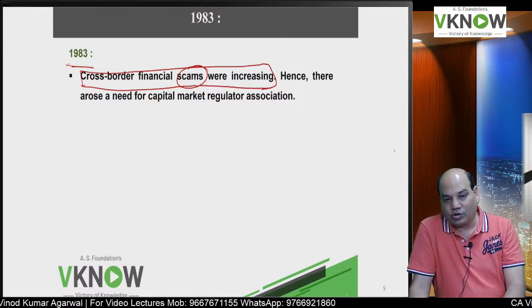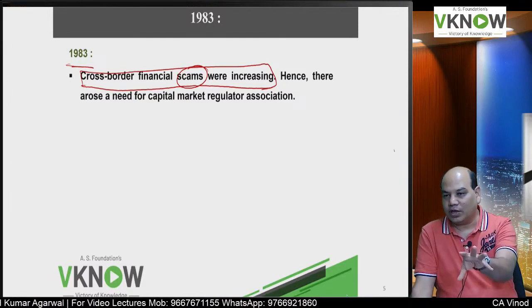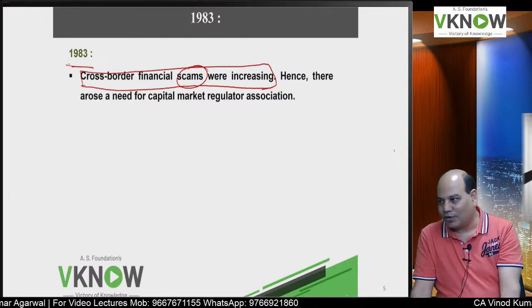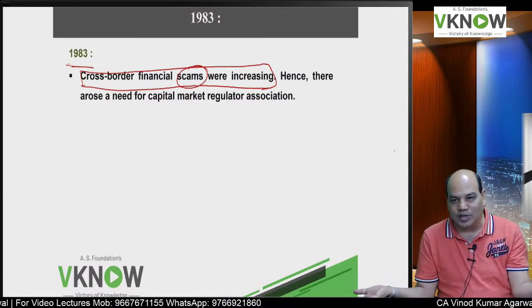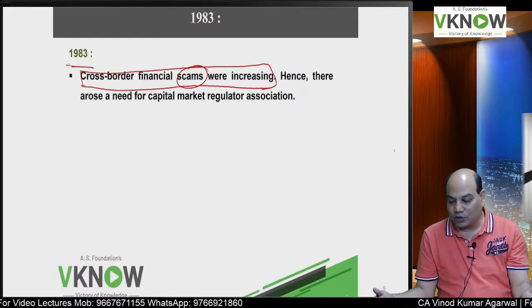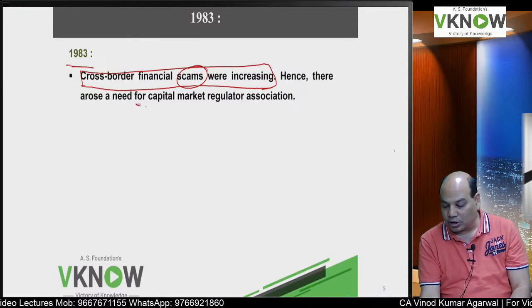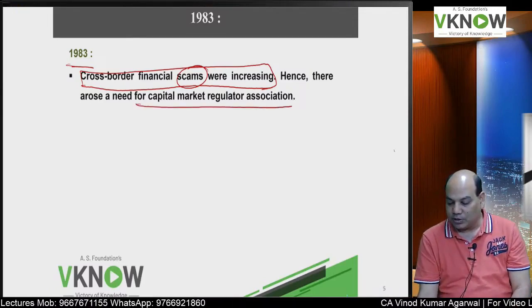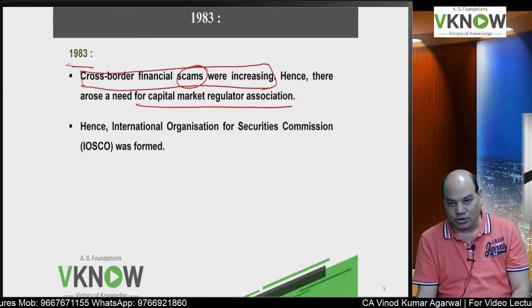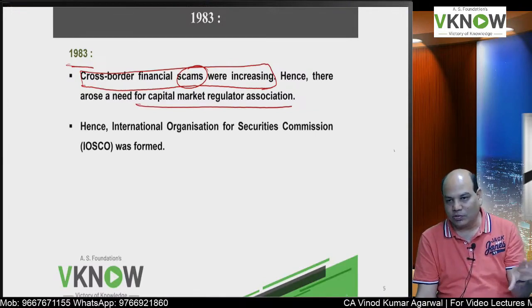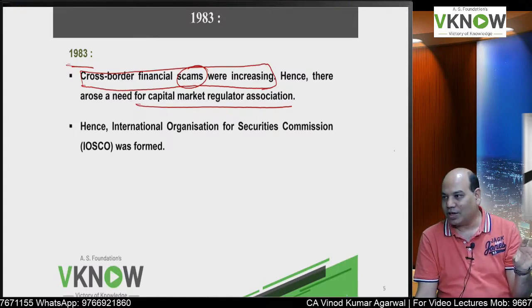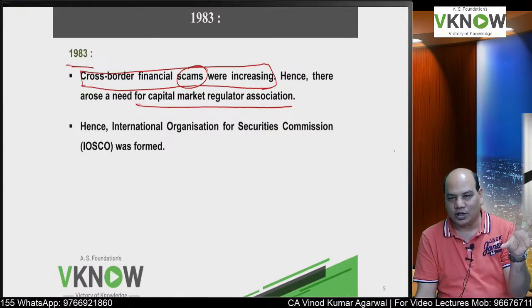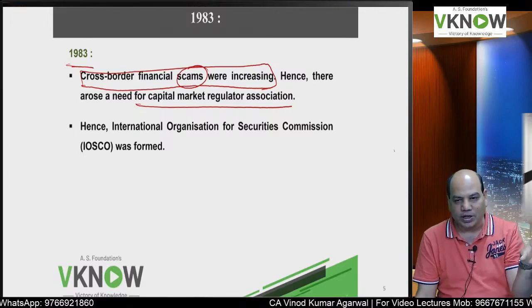Because data was not given in the financial statement, companies were committing frauds, investors were not aware of what is happening inside the company. So therefore, they thought that now we should have a capital market regulator association. So SEBI is one capital market regulator. Security Exchange Commission is a capital market regulator. So in different countries, you will have different market regulators.